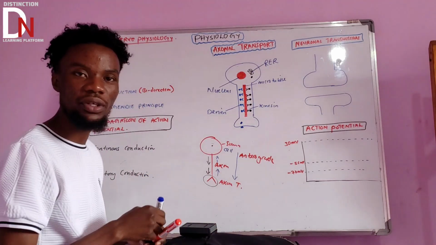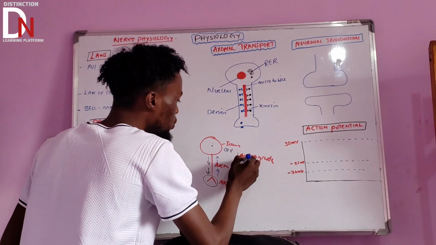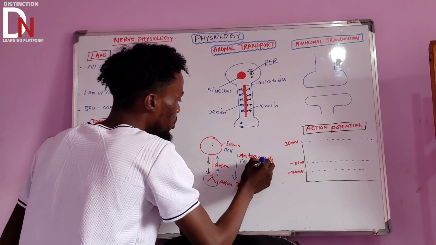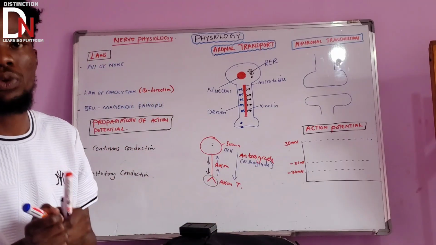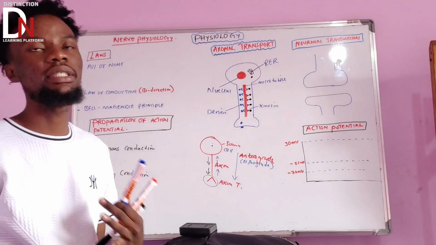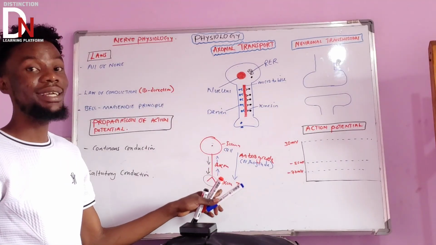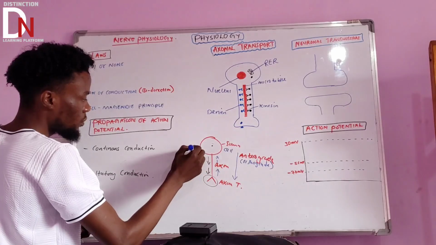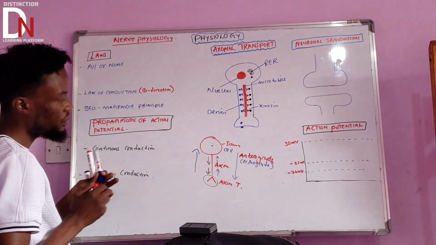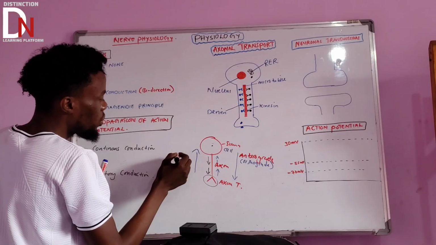If they use orthograde or anterograde, it's just the same thing. These are just the same words, used to describe the type of transport going from the cell body to the axonal terminal. What about this direction? This direction is retrograde.